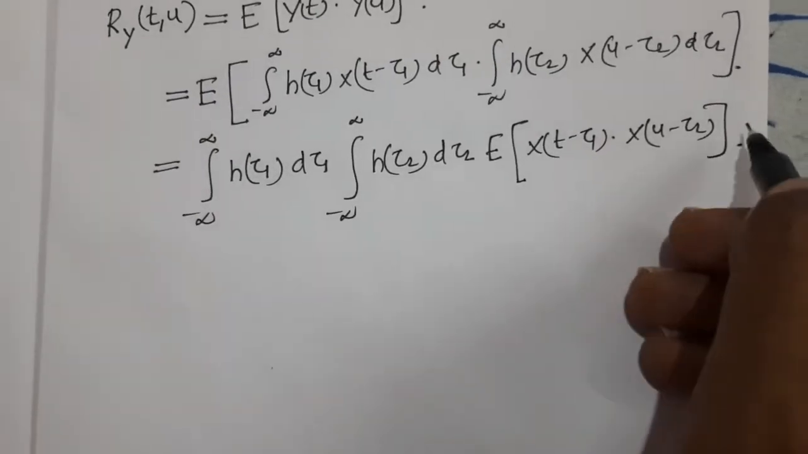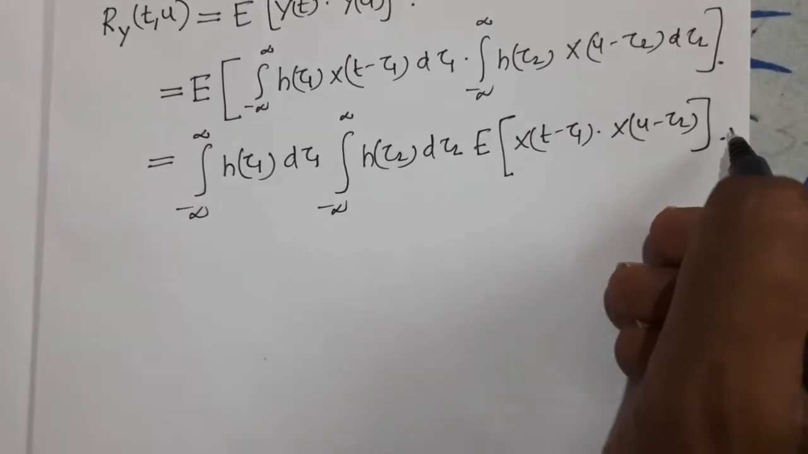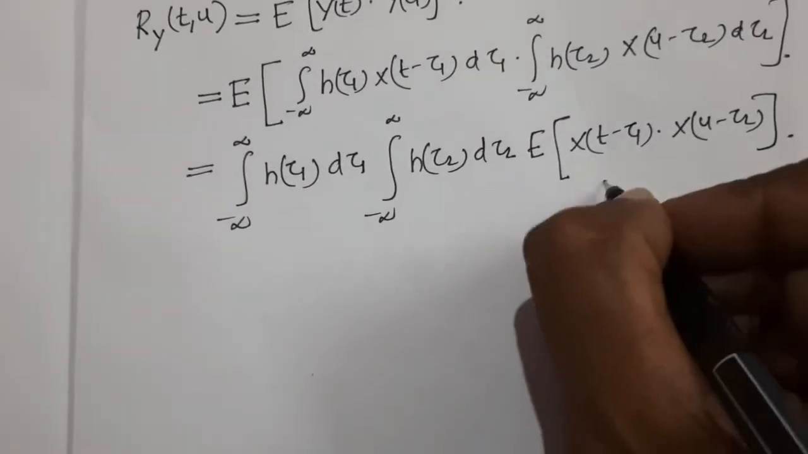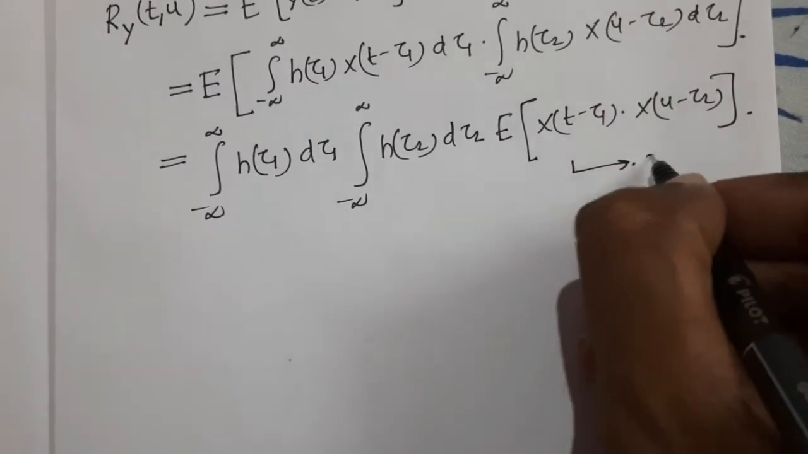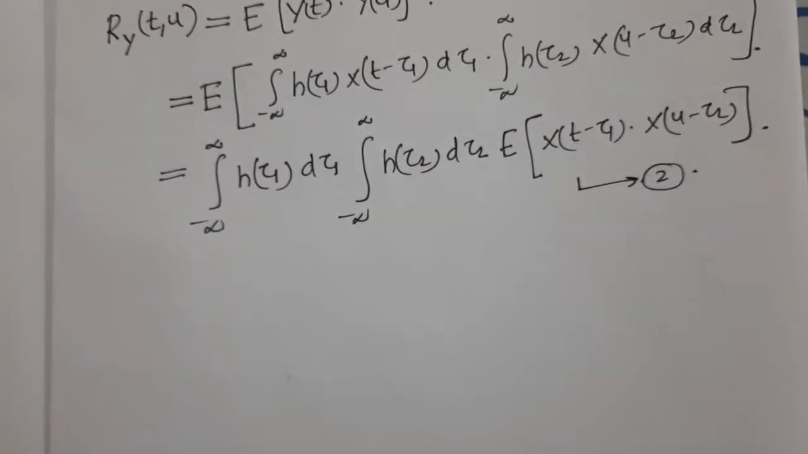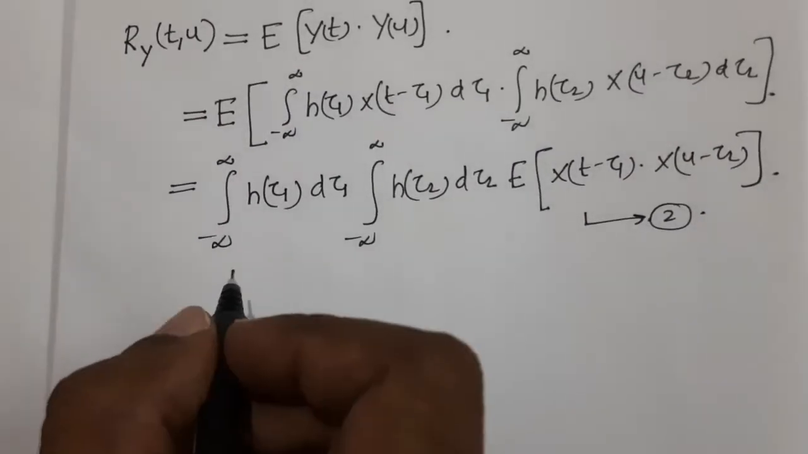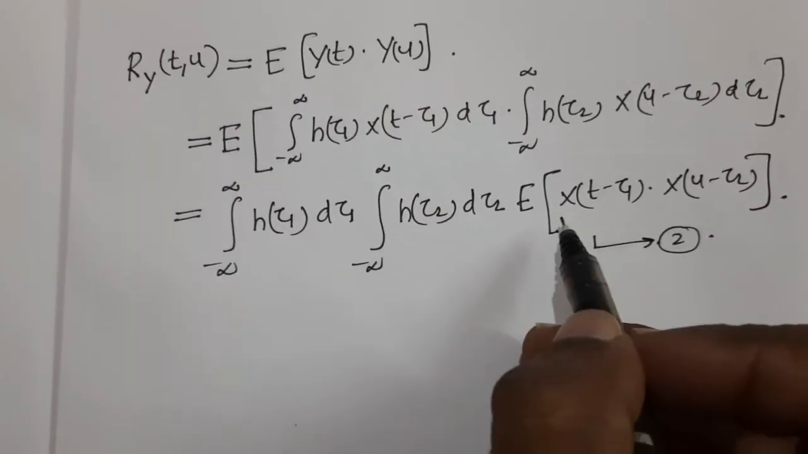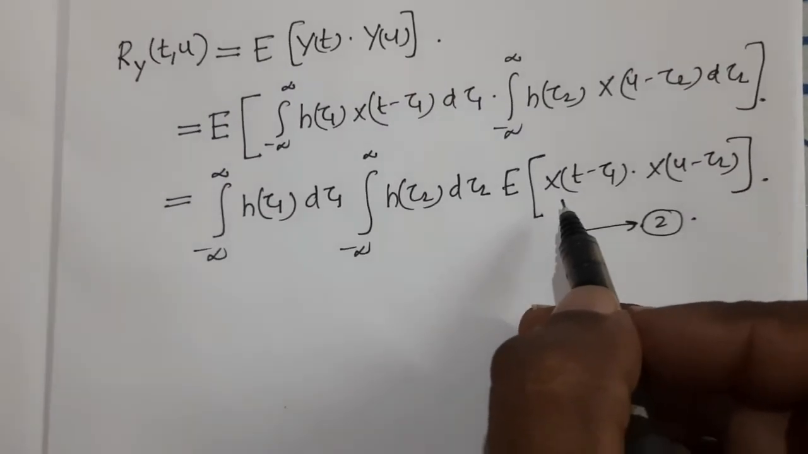Actually, d tau 1 and d tau 2 will come here itself. Okay, anyway, for convenience I am writing like this. So this is equation number 2. Equation 2 can be written as, so what is this quantity? This is actually the autocorrelation, right?